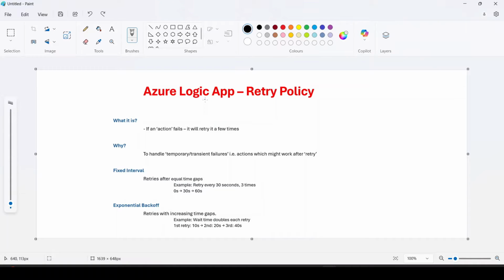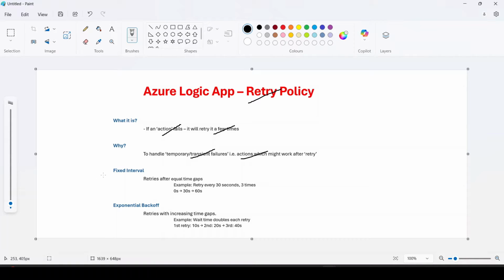Hey guys, in this video, let's discuss retry policy in Azure Logic App. So first of all, what is this retry policy? It means if an action fails, our Logic App will retry that action a few times. I guess it is self-explanatory. Then why do we have this retry policy? We have it to handle temporary or transient failures. That is, it might be possible that if we retry, the actions within our logic app may work again.